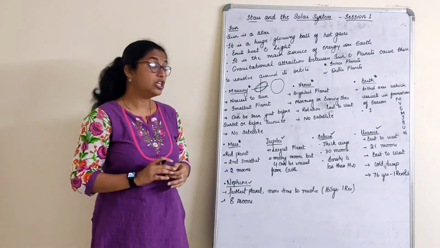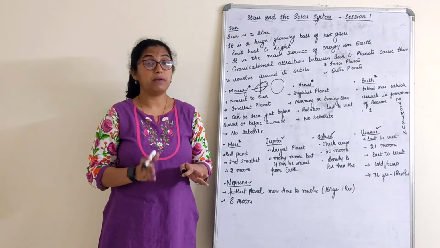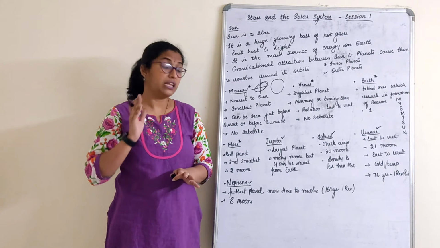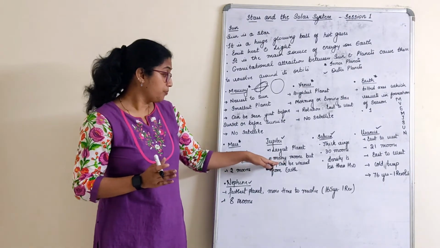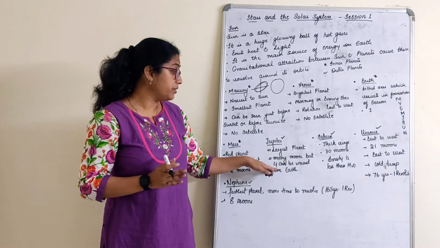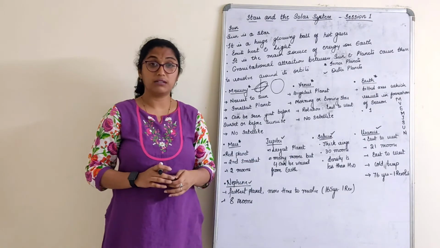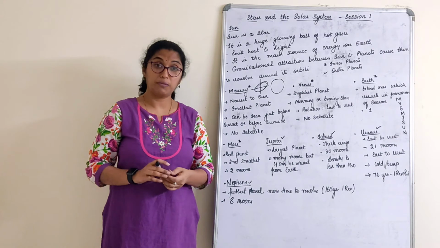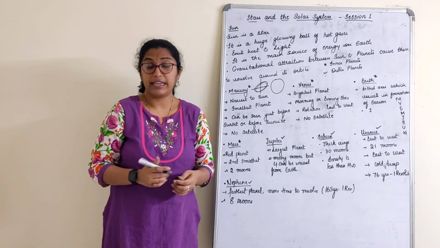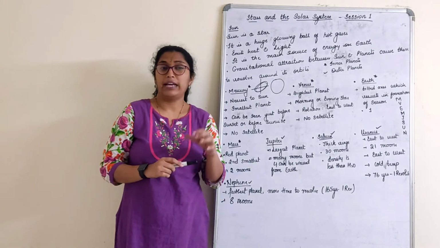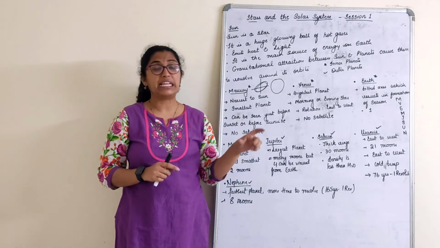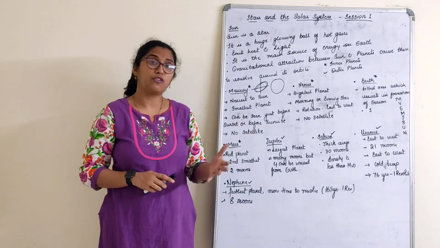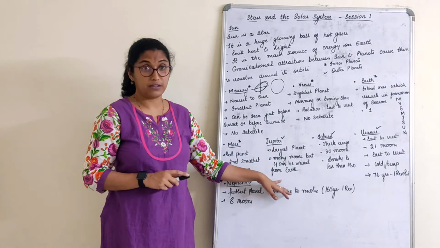Next is Jupiter. Jupiter is the largest planet in the solar system. It is one of the largest planets. So it has many moons, but only 4 can be viewed from the Earth. We can actually see the 4 satellites of this planet from the Earth. They say you can watch them with naked eyes. One who watches the night sky very keenly could do that. Or we can observe them through a telescope.